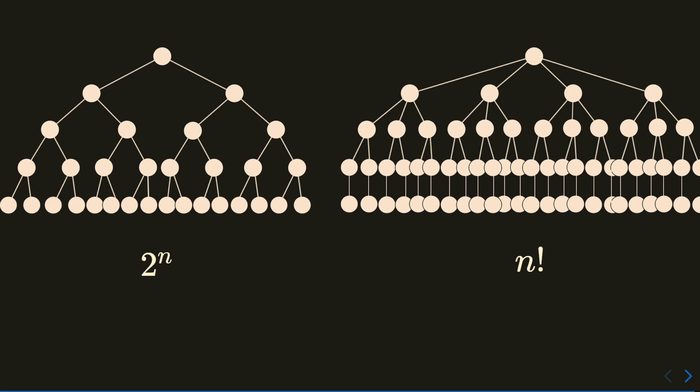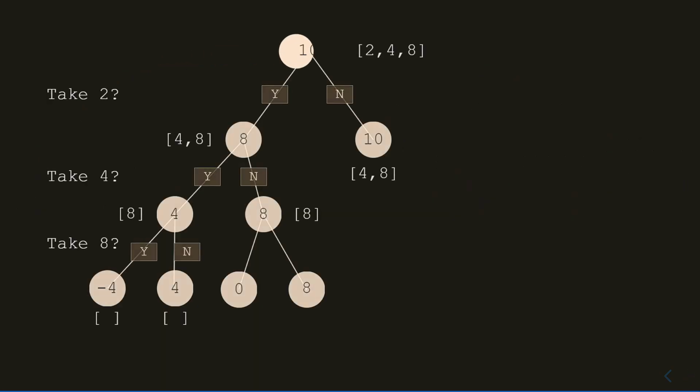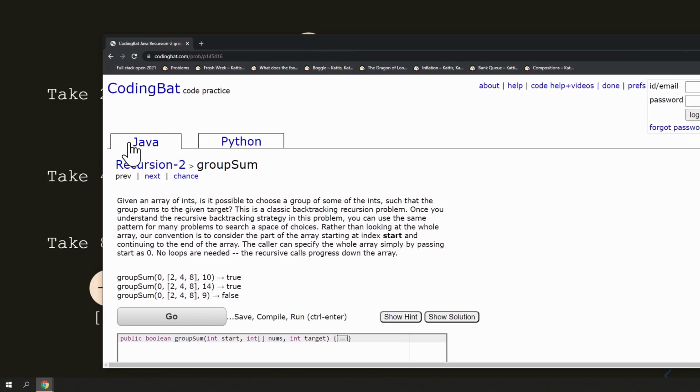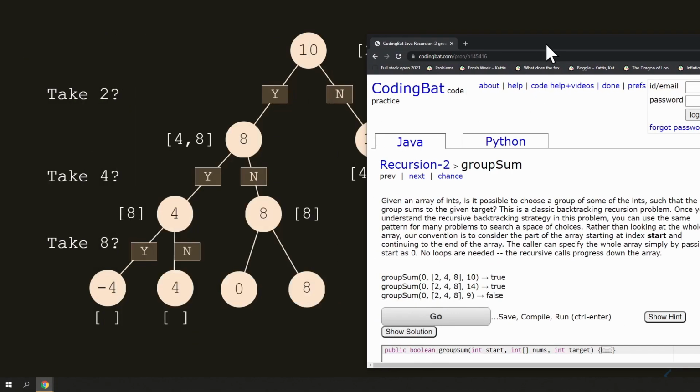Hopefully that convinced you that the second method is better, because that's the approach that we're going to use. So I'm going to put up this tree here for reference, and we'll start writing the code. Now, I mentioned in the previous video that I like recursion better because it's simpler. Can you do this question using a loop? Yes, you can. It's just a lot more annoying.